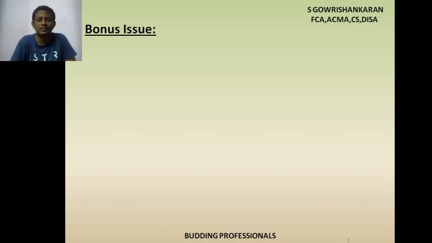Whether we have to give some weighted average, whether we have to do some adjustment or not, sir, not required. Okay. So the point is, if it is a bonus issue, then we need not give any weight effect for the denominator. Okay.